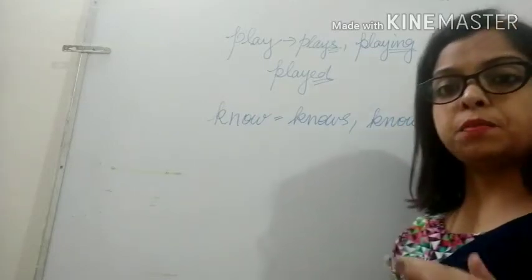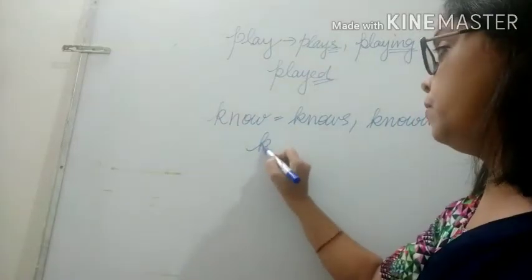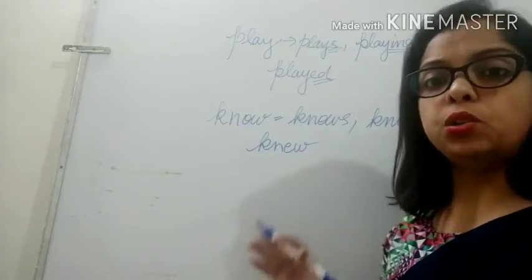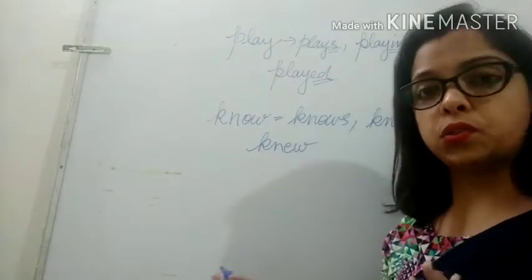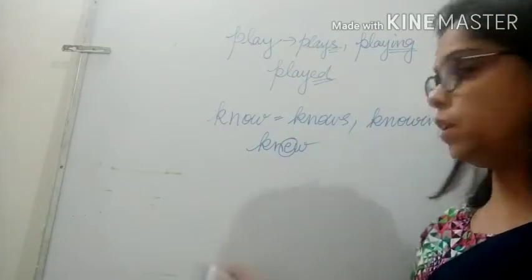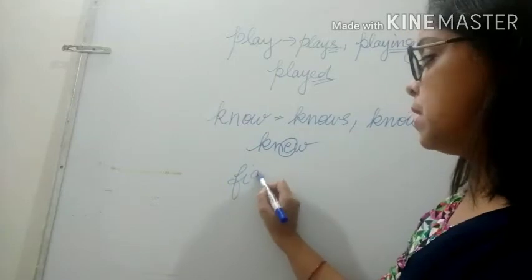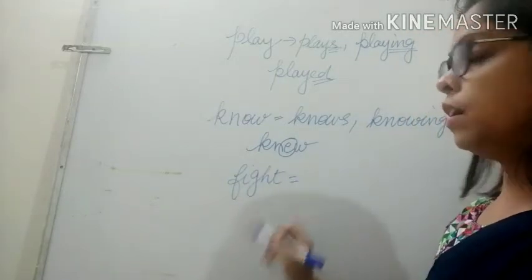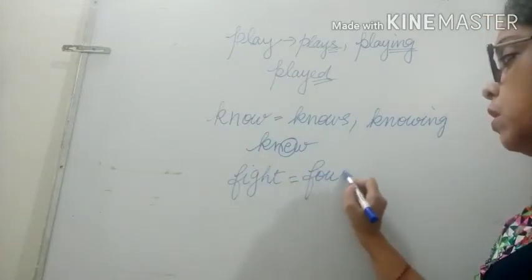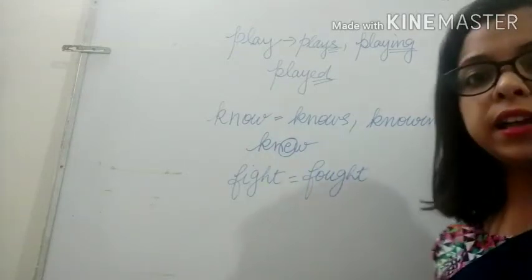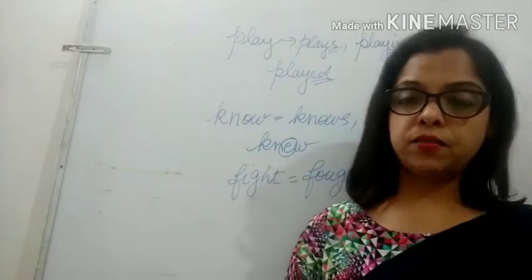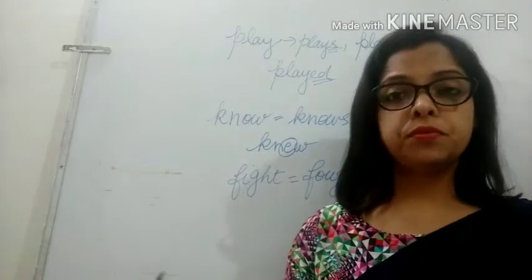But if we have to make it past tense, we will make an internal change, knew. Okay, we will not write knowed, K-N-O-W-E-D, no, there is no such word. Now there is an internal change, and it becomes knew. Similarly, if I take the example of fight, if you have to change it into past tense, there is an internal change, it becomes fought. Right? So we can change the basic form of the verb, and we can make the verb into different tenses.